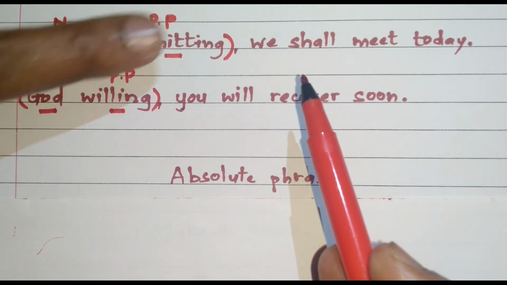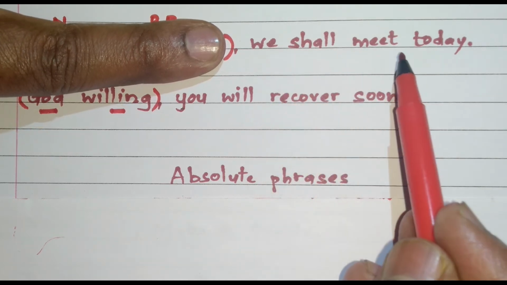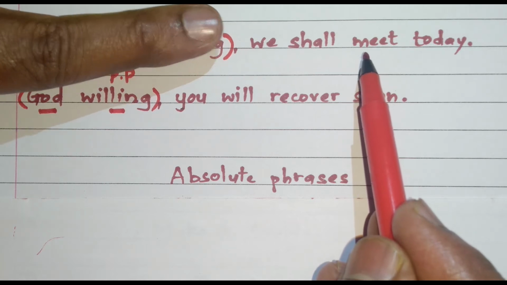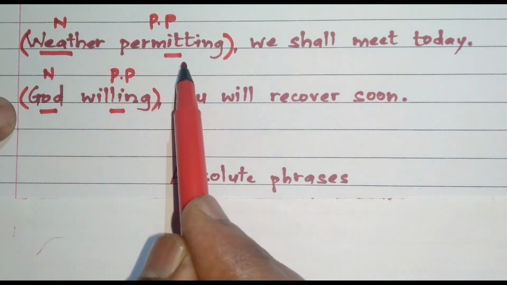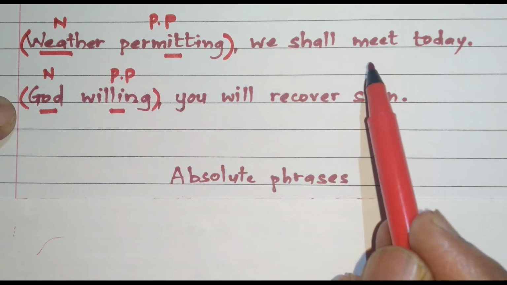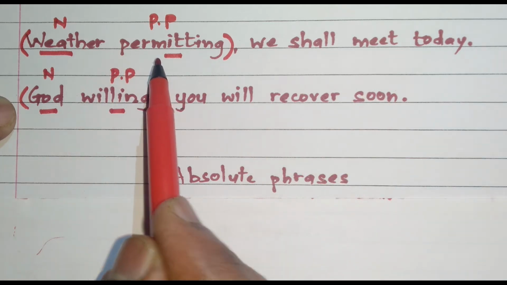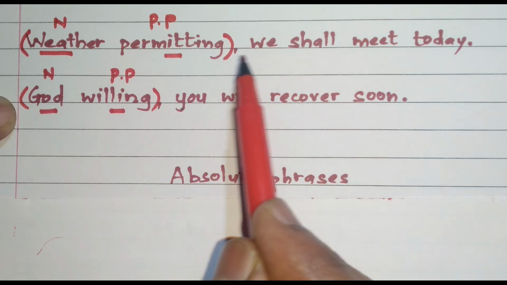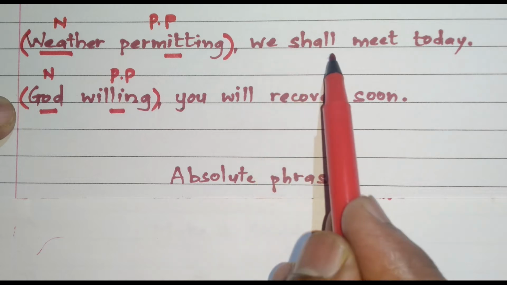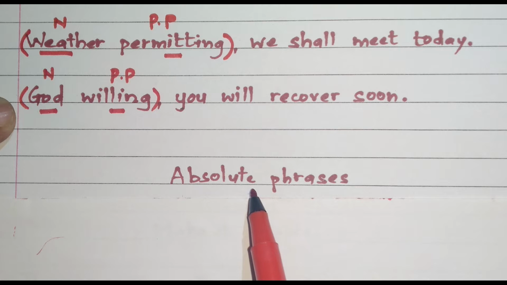Let me explain. For example, we shall meet today. If we read only this part, it gives sufficient information. But when I say, weather permitting, we shall meet today, I get additional information. That means this absolute phrase modifies the sentence or gives additional detail about the sentence. So these are absolute phrases.